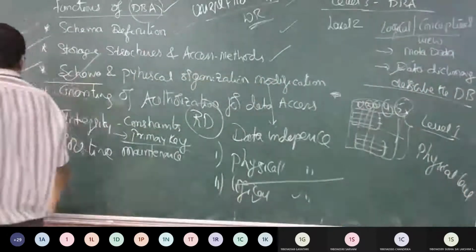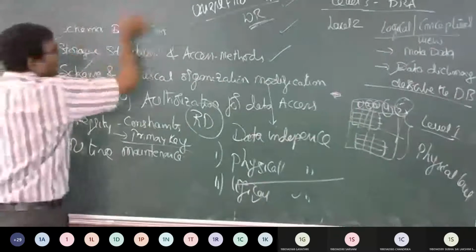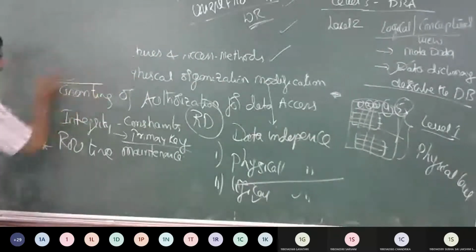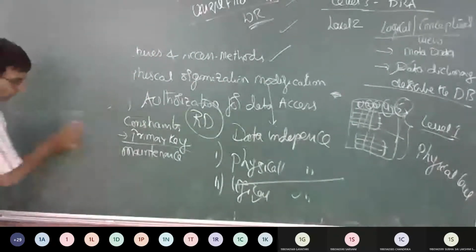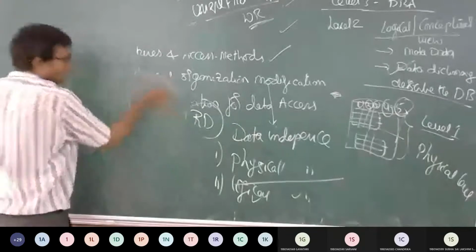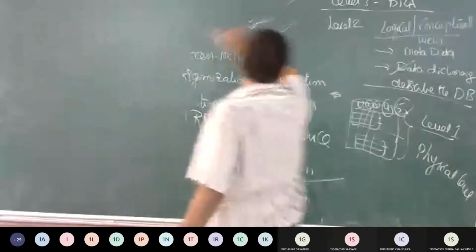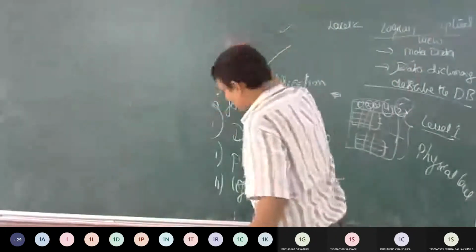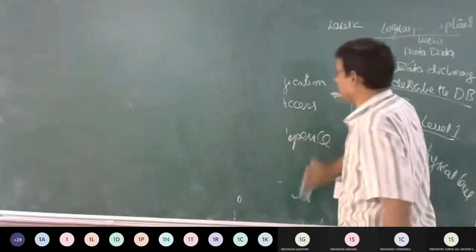So after the database administrator, what is he going to do? Now we have an interesting topic, the architecture of DBMS.